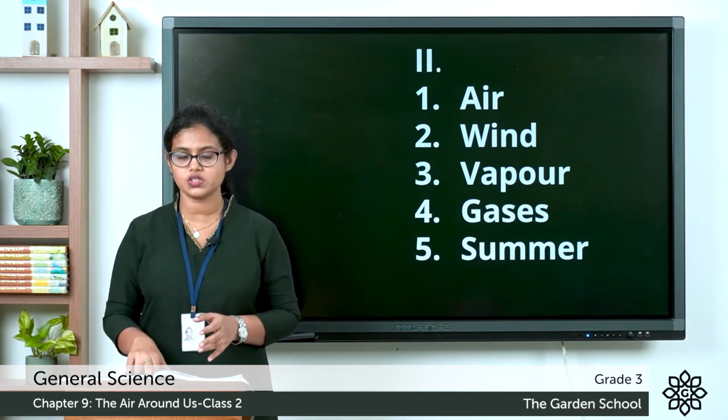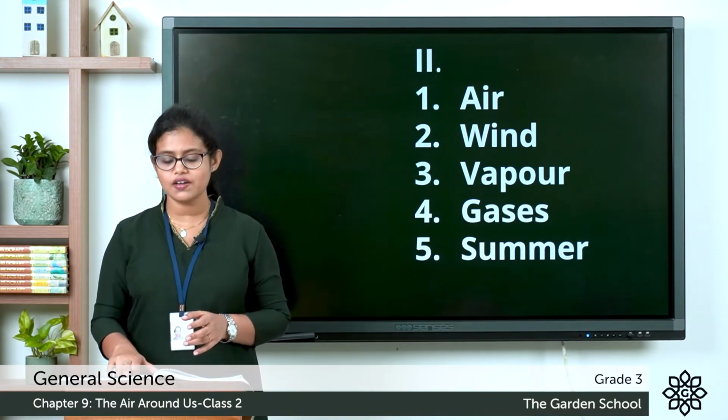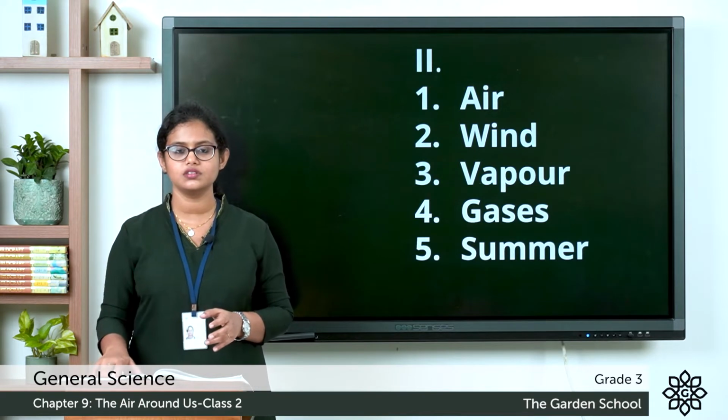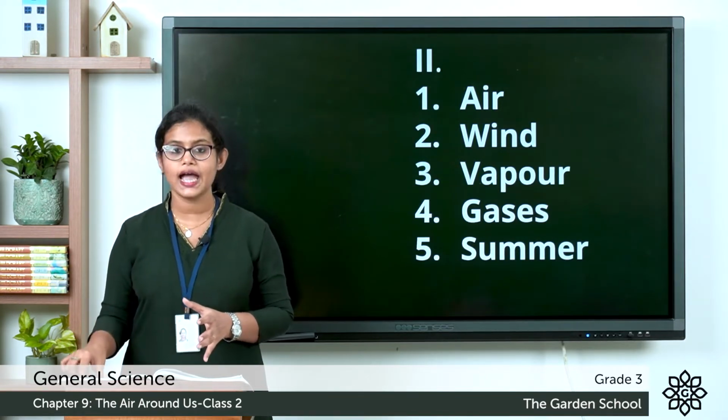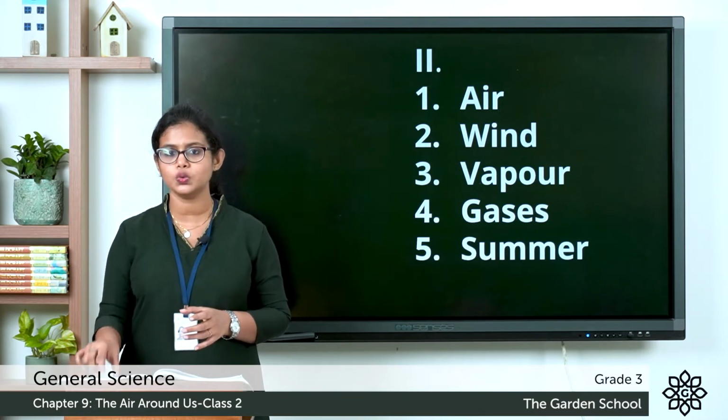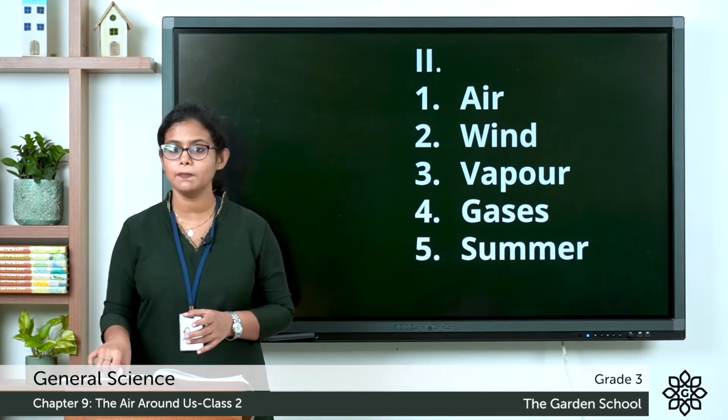So, let's see the first one. Dash is everywhere on the earth. So, what is everywhere on earth? Air. So, in that word grid, you can look for the word air and you can mark it.